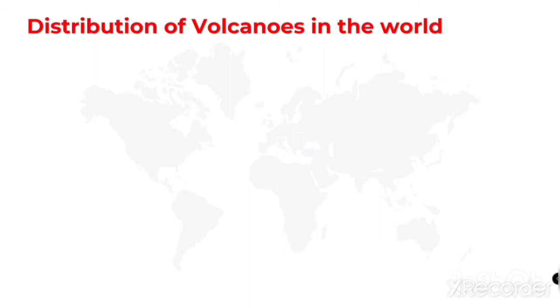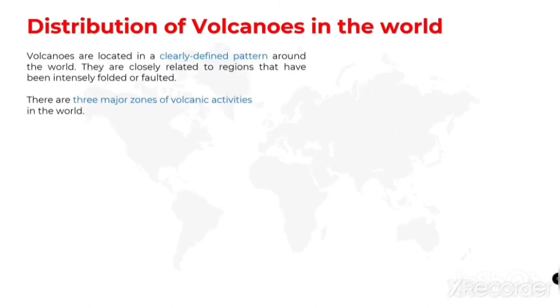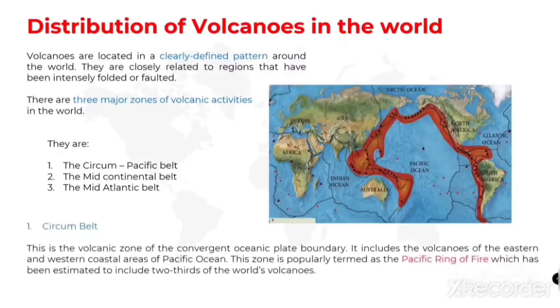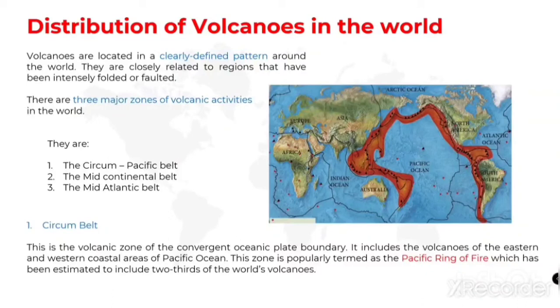There are 3 major zones of volcanic activity in the world. They are, first one the circum-Pacific belt, the second one the mid-continental belt, and the third one the mid-Atlantic belt. First one is the circum-belt. Look at this map, children. The red colored area is known as the Pacific Ring of Fire. In this area, they estimated that there are 2/3 of the world's volcanoes. This area is known as the circum-belt.